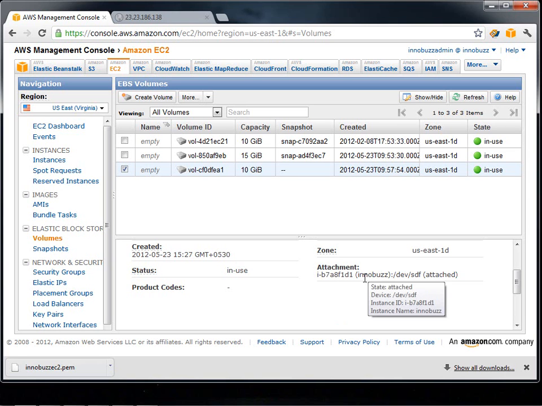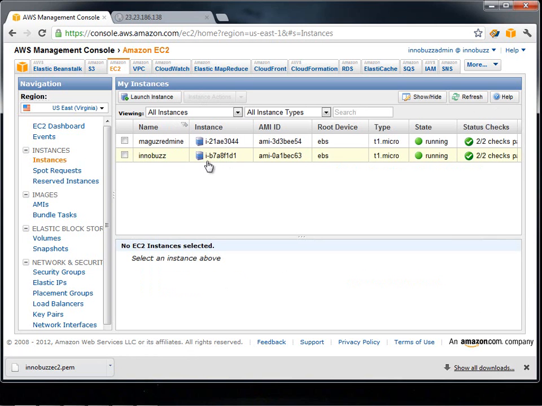instance ID. If we didn't give the name, we can see that in AWS there is an instance ID which is unique to each and every instance. So this ID, which is the instance ID of our instance, we can go ahead and click on instance and check that instance ID. Yeah, it's correct. So we have attached the EBS volume, we have attached Elastic IP to our instance, we have installed the web server, and we have verified the same through a browser. This is how we install and launch an EC2 instance in the AWS Management Console.